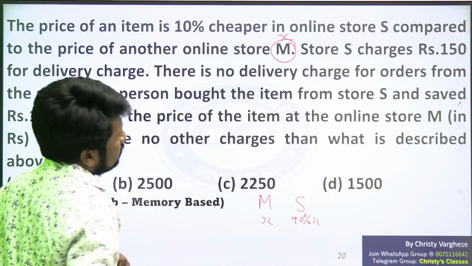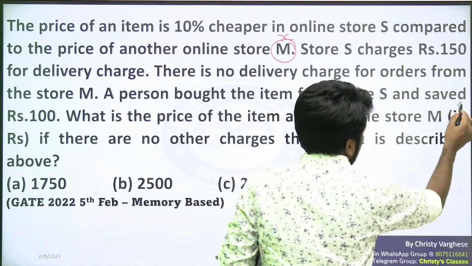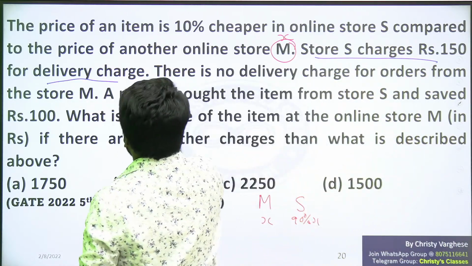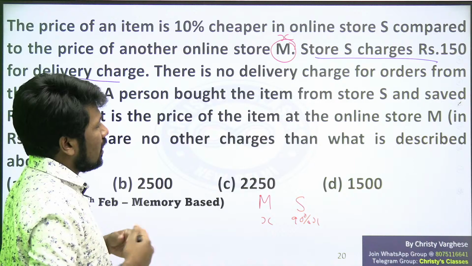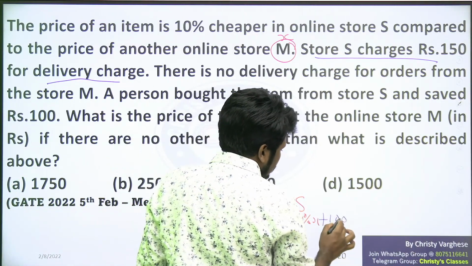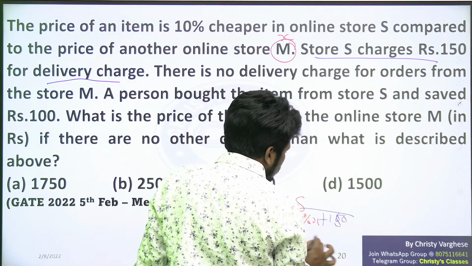But there is a problem: store S is charging a delivery charge of 150 rupees. So that also should be borne by the customer. So effectively the price at S will be 150 rupees extra.